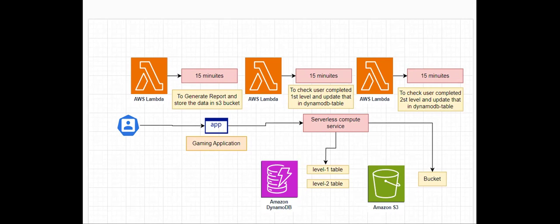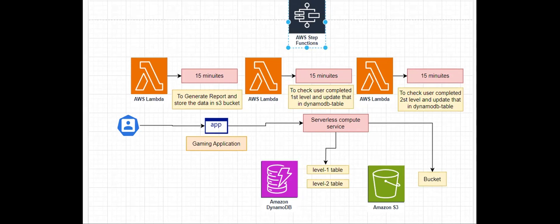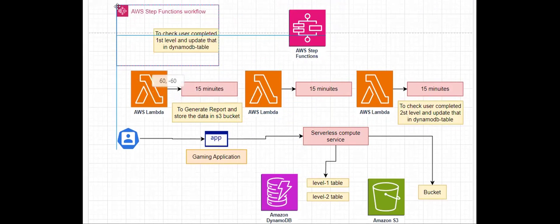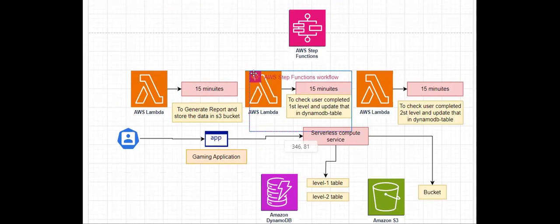So how to do this? Do I have any service in AWS to do this? The answer is yes. We have a service to manage these Lambda functions, and you can execute your tasks step by step by using AWS Step Functions. By using AWS Step Functions, you can manage all these things. Now, in this video, I'll tell you how to do that.